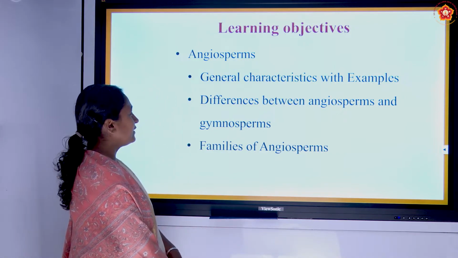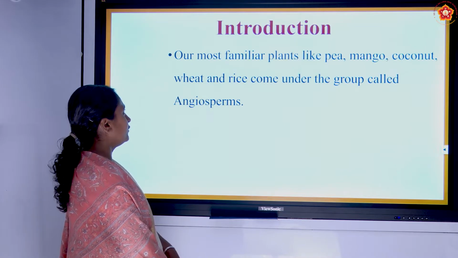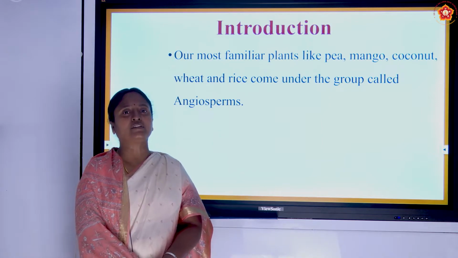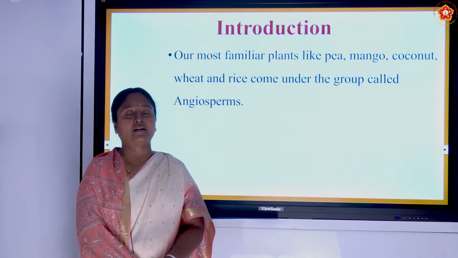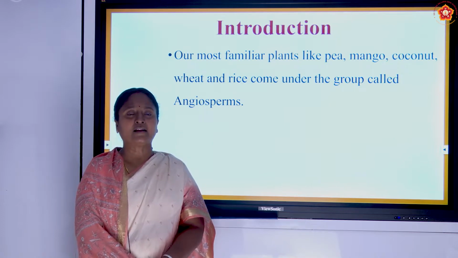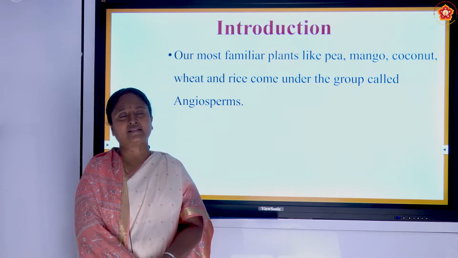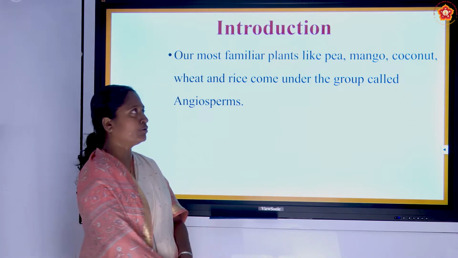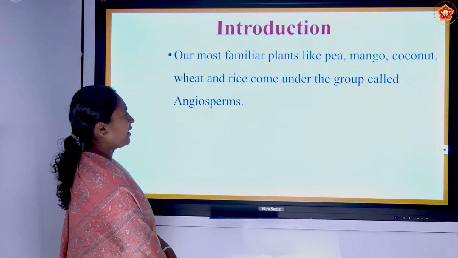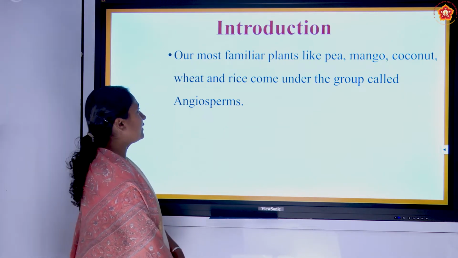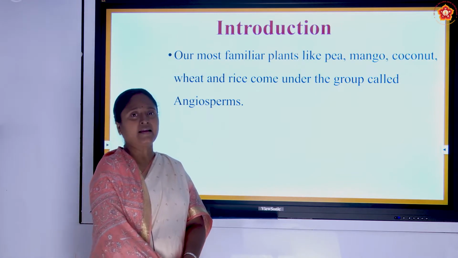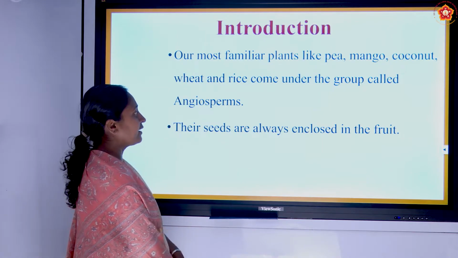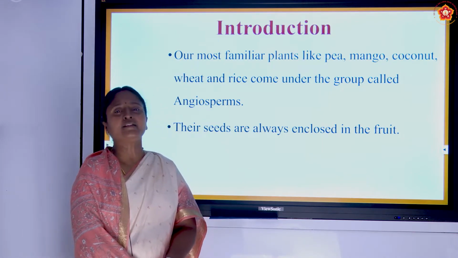Now we will start with the general characteristic features of the angiosperm. Most of the plants we see in the environment belong to this category. They have a proper flower and fruits, and very colorful plants and other things we can see in our near vicinity all belong to this category. Common peas, mango, coconut, wheat, rice all come under this category of plant. They are angiosperms, and their seeds are always enclosed inside the fruit.